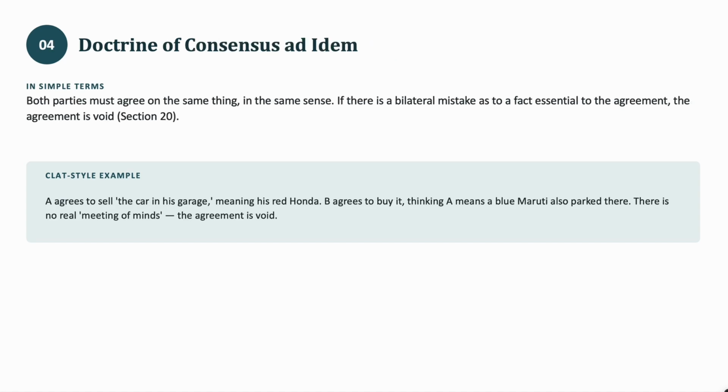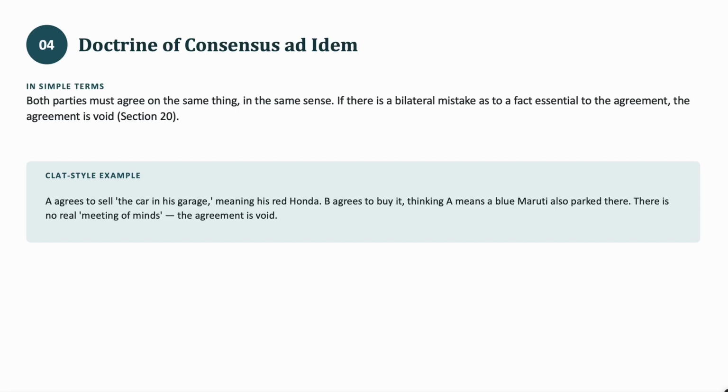The next doctrine is the doctrine of consensus ad idem. Consensus ad idem is a Latin term that means meeting of minds. Both parties must agree on the same thing in the same sense. If there's a bilateral mistake as to a fact essential to the agreement, the agreement is void, which is under Section 20 of the Indian Contract Act. It means that both parties must agree on the same thing in the same sense, and the mistake of facts will make the agreement void.